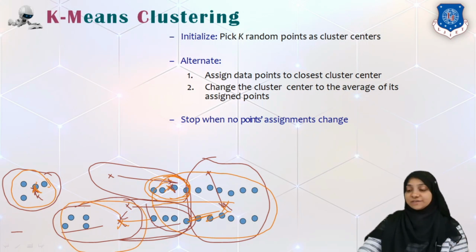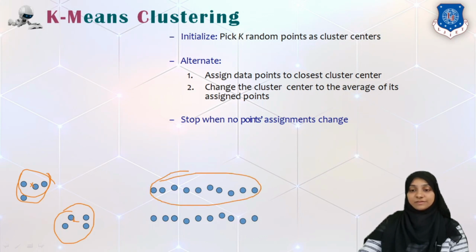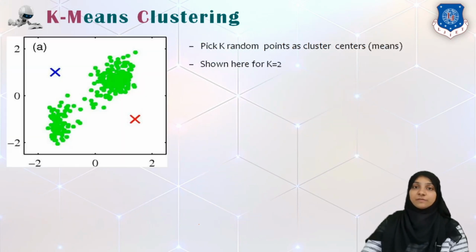Again, we will readjust and the process will continue, and at the end we will get clusters like this: one cluster with this center, another cluster with another center, a third cluster with a third center, and a fourth cluster with a fourth center. This is the output that we get at the end of the process.